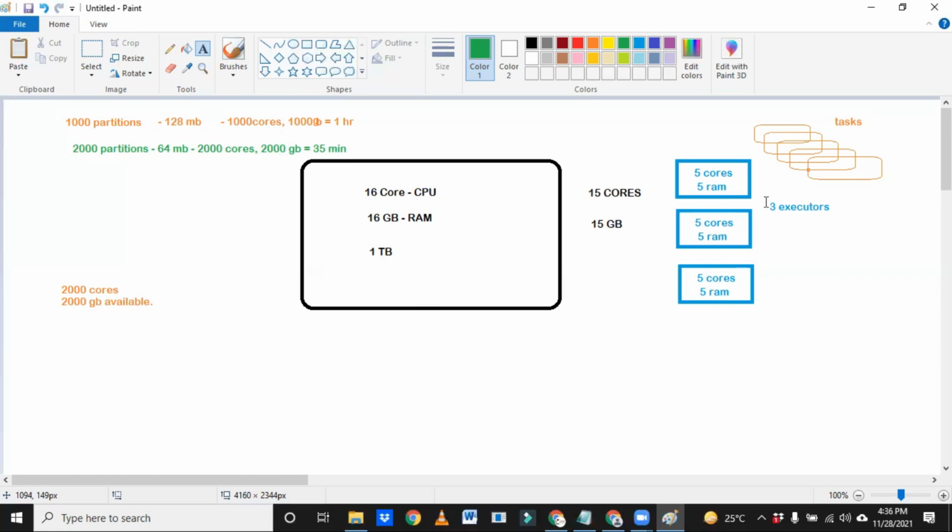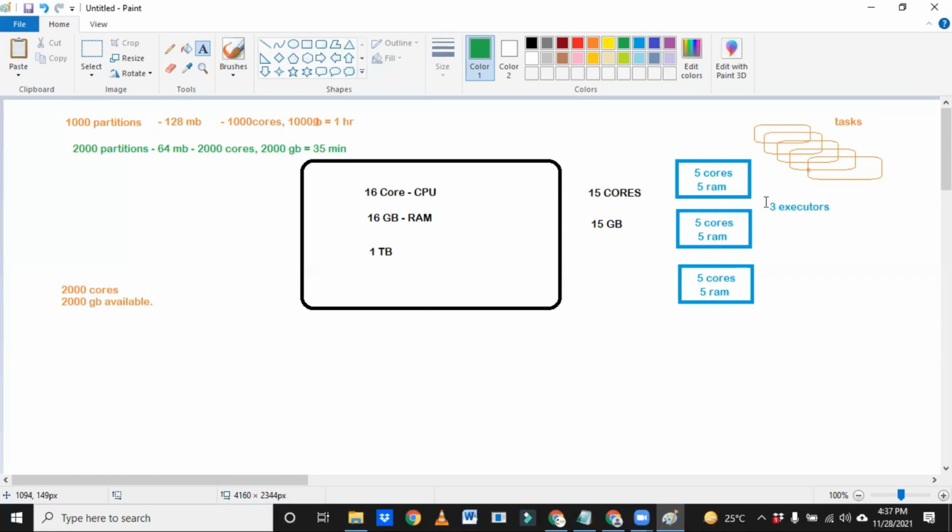So if executors are capable enough to handle more data, then why are you giving 128 MB? You give 512 MB, no? Yes, you do it fast. Then in that case, it won't sit idle, right? Yes. That is what happens when we decrease the number of partitions, if a good cluster is available.